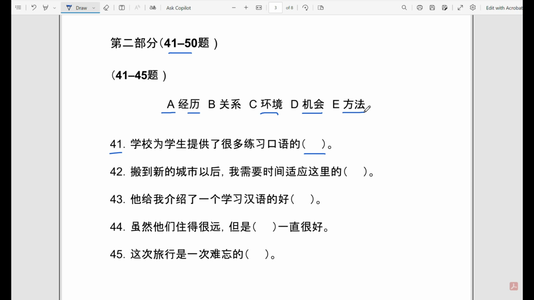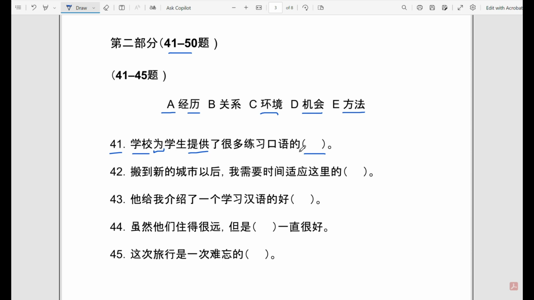So now that we are familiar with all the words we need to use, let's go and read each sentence and see which one fits the best. So number 41 says, 学校为学生提供了很多练习口语的 something. So the school, 为 this way introduces a complement. In this case, we see the verb is 提供, which means provide. So the school provided for the students 很多 many 练习口语的 something. So 练习 is exercise, practice. 口语 is speaking a language.